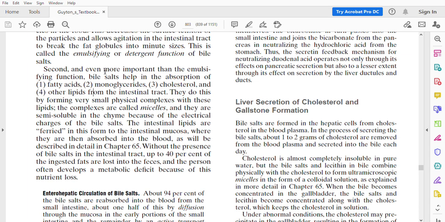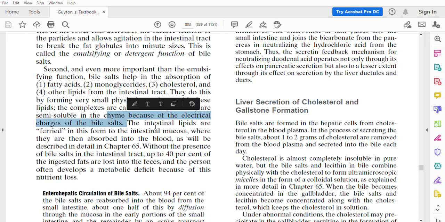How? These bile salts are coating the lipid droplets. You know that the bile salts are actually polar in nature. So they can interact with aqueous medium on one side and hydrophobic medium on the other side. So the hydrophobic part of this bile salt interacts with the lipids so that their hydrophilic part is exposed outside. This complex is called micelle. So micelles basically consist of lipids being coated with the bile salt. Now they are semi-soluble in the fluid of the alimentary canal.